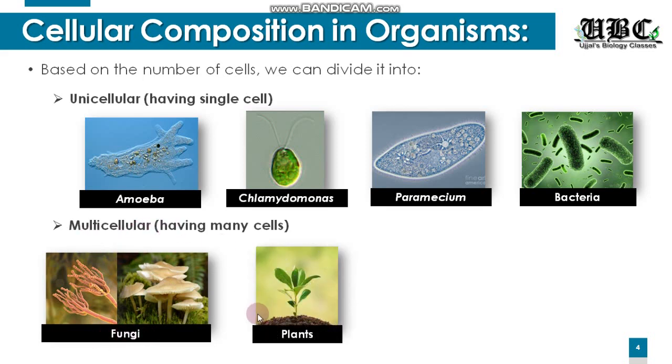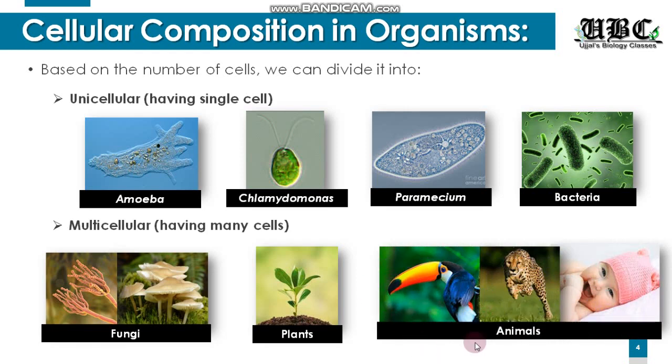Moving on to the plants. Plants are also multicellular. The name plant suggests only flowering plants, but this is not the case. We have very microscopic plants also, so we'll be studying it in the chapter Diversity in Organisms.